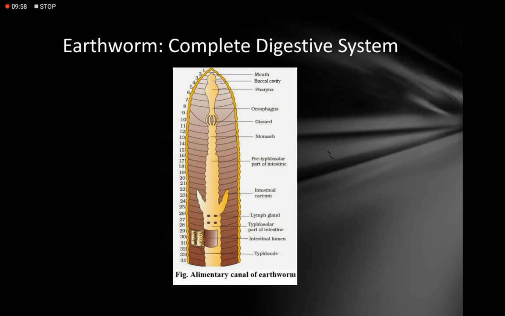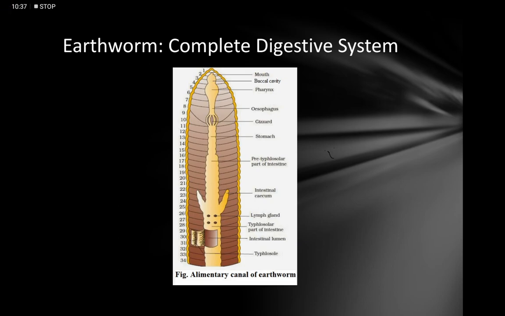Now histologically, if you take a sectional view of the intestine, you will find an inner fold present in the intestine, that is called the typhlosole. Okay, typhlosole, that is another terminology. This typhlosole increases the surface area for absorption of the food material in the lining of the intestine. And on the basis of the appearance of that typhlosole, the intestine is divided into three areas.